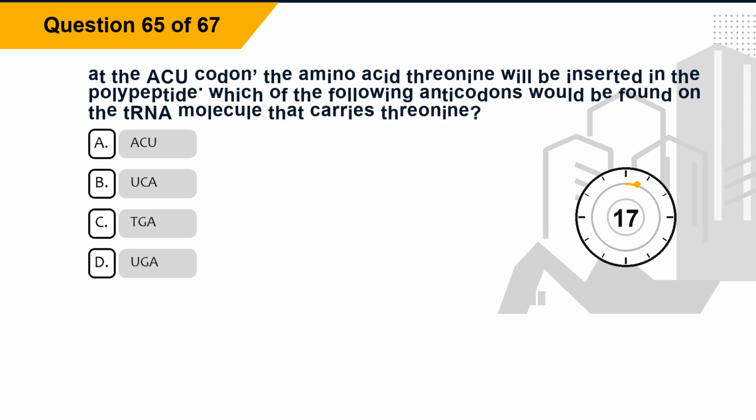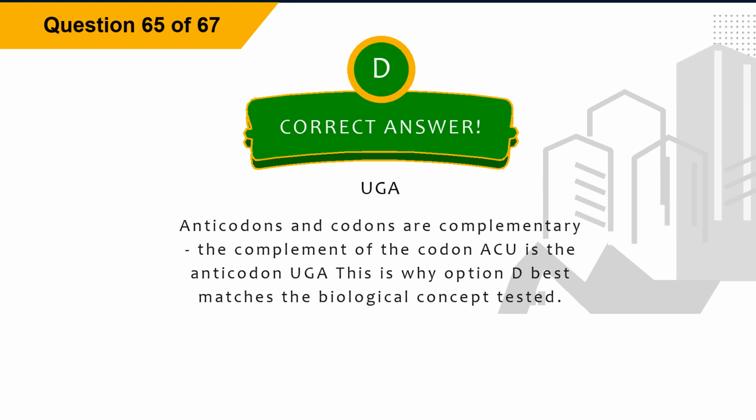Question 65. At the ACU codon, the amino acid threonine will be inserted in the polypeptide. Which of the following anticodons would be found on the tRNA molecule that carries threonine? Option A, ACU. Option B, UCA. Option C, TGA. Option D, UGA. The correct answer is option D, UGA. Explanation. Anticodons and codons are complementary. The complement of the codon ACU is the anticodon UGA. This is why option D best matches the biological concept tested.